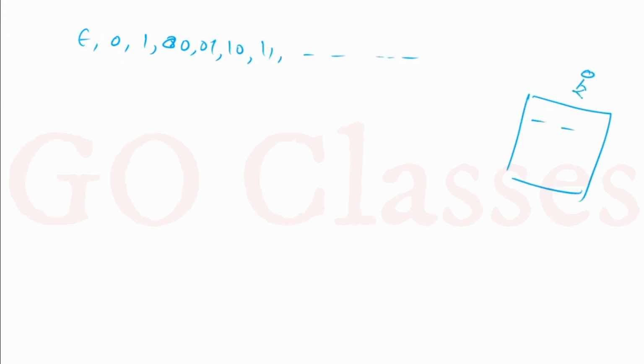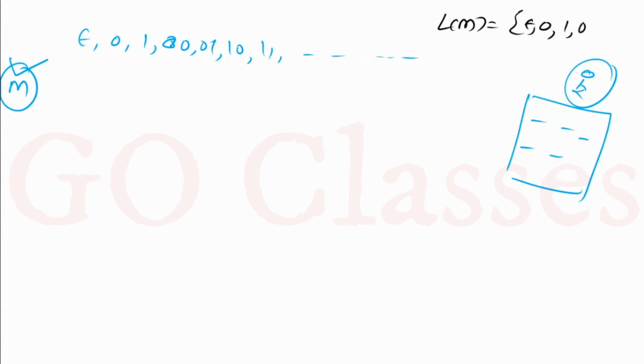So I am standing here as the referee, and I need at most 5 tick marks. Basically, if you give me a Turing machine M, I am checking whether it is accepting at most 5 strings or not. Then what is the problem that will happen? Let's assume that L(M) is epsilon, 0, 1, 00. Let's assume this is L(M).